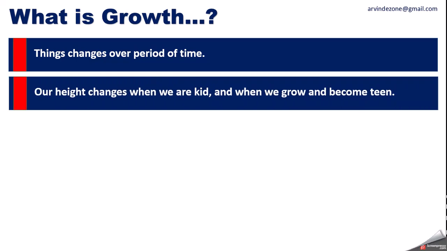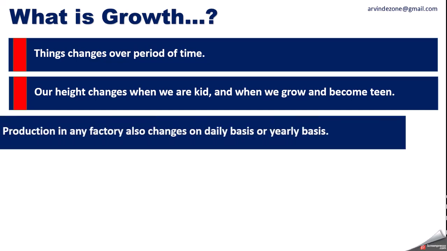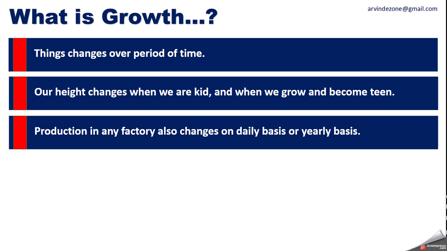Our height changes when we are kids and when we grow up. Production in any factory also changes on a daily or yearly basis. For example, suppose one factory produces mobile phones.